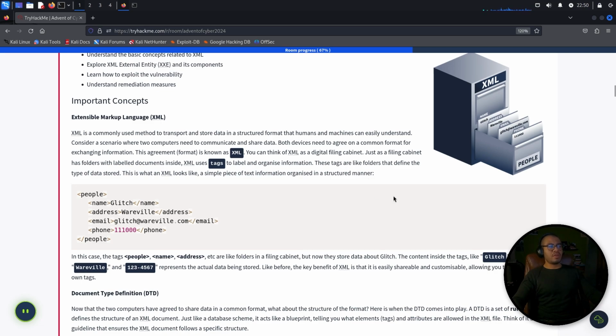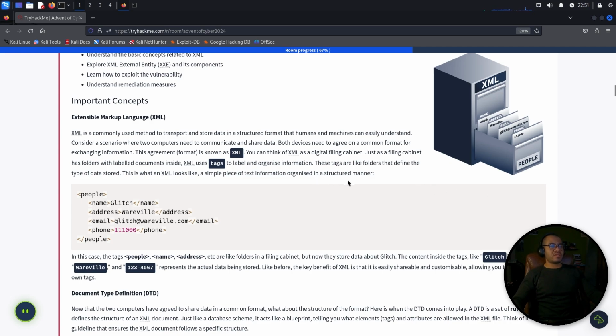Okay, XML is a commonly used method to transport and store data in a structured format that humans and machines can easily understand. Consider a scenario where two computers need to communicate and share data. Both devices need to agree on a common format for exchanging information. This agreed format is known as XML. You can think of XML as a digital filing cabinet. Just as a filing cabinet has folders with labeled documents inside, XML uses tags to label and organize information. These tags are like folders that define the type of data stored.